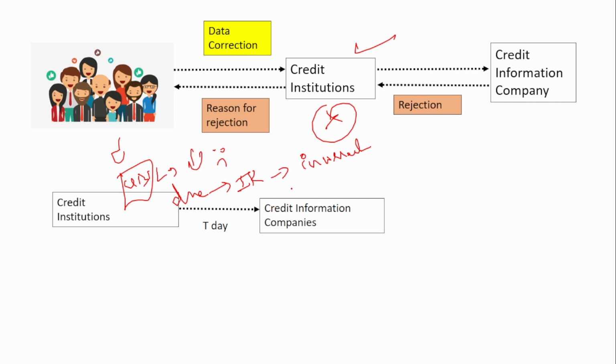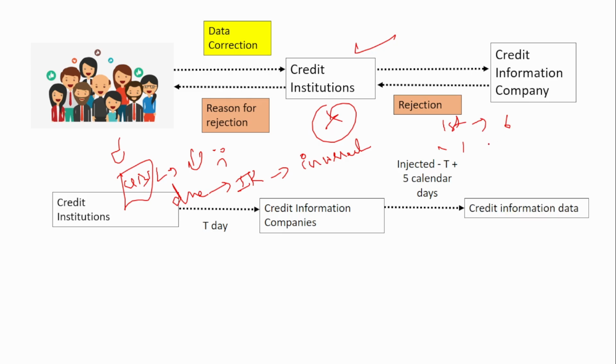Next thing is that when the credit institution provides data to the credit information company to inject the data, then the credit information company has to inject the data within T plus 5 calendar days. Remember, if it's been given on 1st, then the data has to be injected by 6th. Before 6th, this data has to be injected into the credit information report. So it is T plus 5 calendar days for the injection of the credit information.